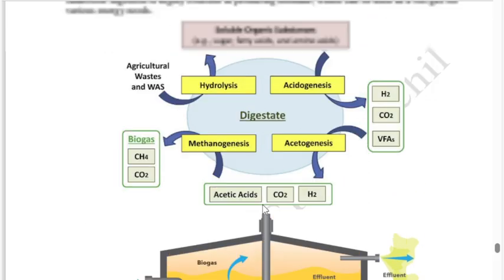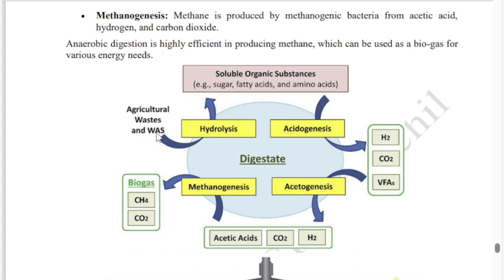Some bacteria-containing waste activated sludge, that is WAS, is also mixed along with that, a little bit. Then it undergoes a process called hydrolysis. In hydrolysis, the large molecules like carbohydrates or proteins or even fat, which are bigger molecules, are cut into smaller molecules. Hydrolysis, in the sense, is adding more hydrogen to that. That is the meaning of that.